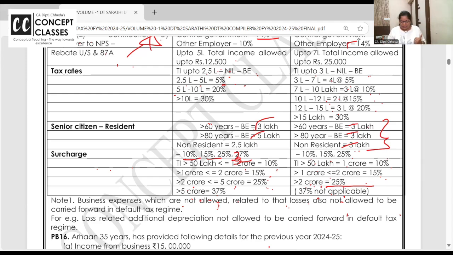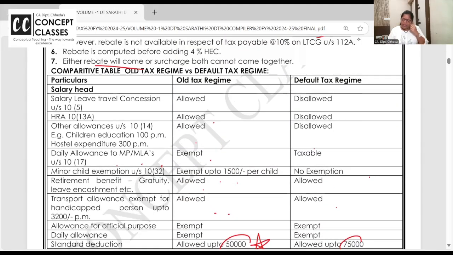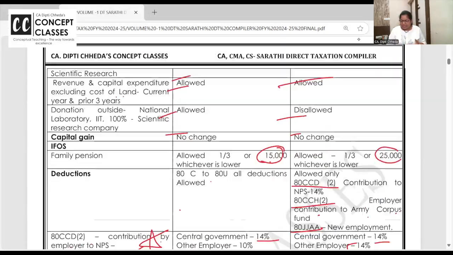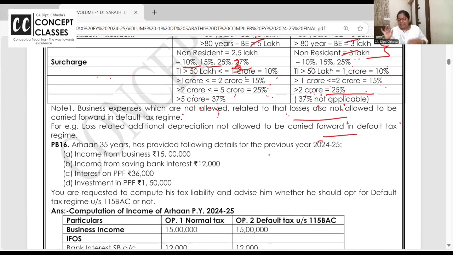That's all for the gist revision in the 10 minutes. Some of the deductions are not allowed in the default tax regime, like scientific research and additional depreciation. Related to that, loss also will not be allowed in the default tax regime. That's all for the explanation. If nothing is given in the exam, you have to follow the default tax regime. And if they ask you to compute the income and compare, once you compute the income in detail, the other one you can do as add less or separate. I'll show you both the formats.